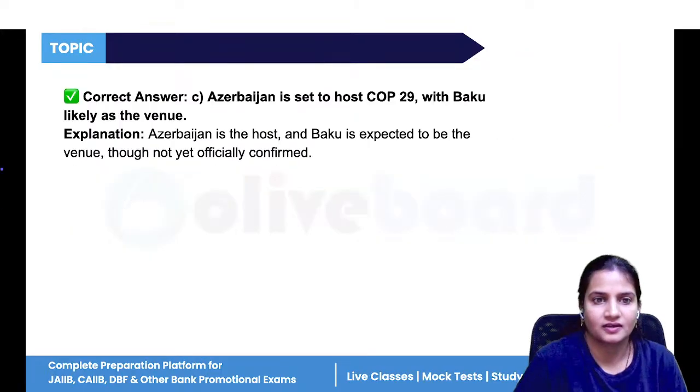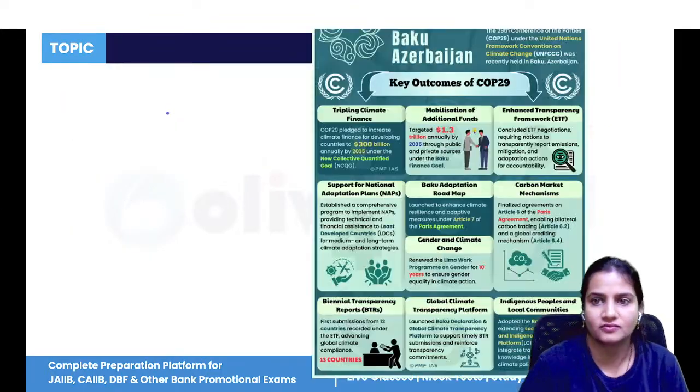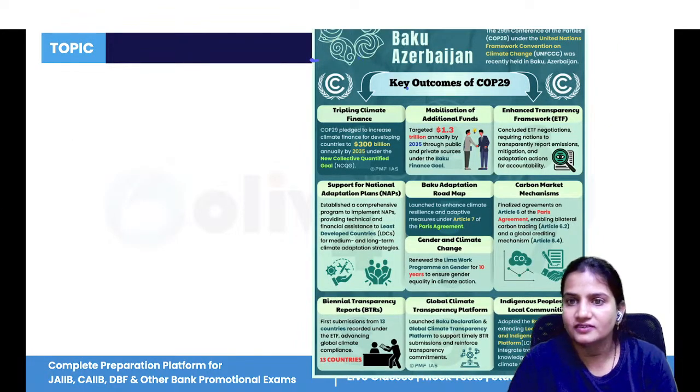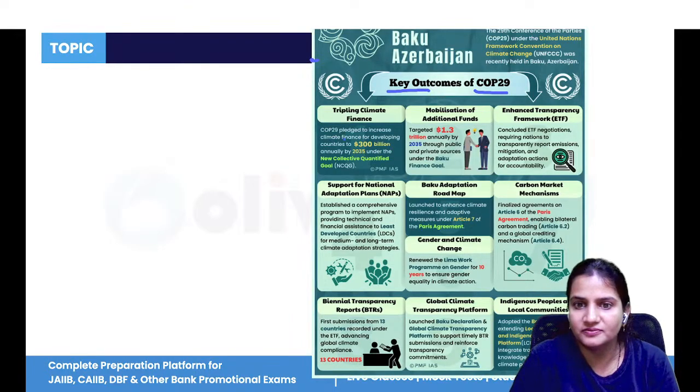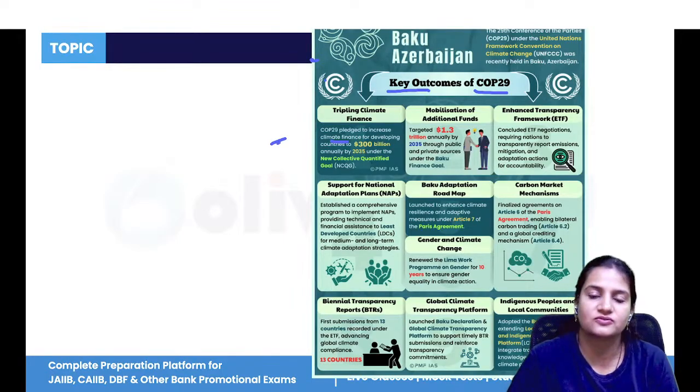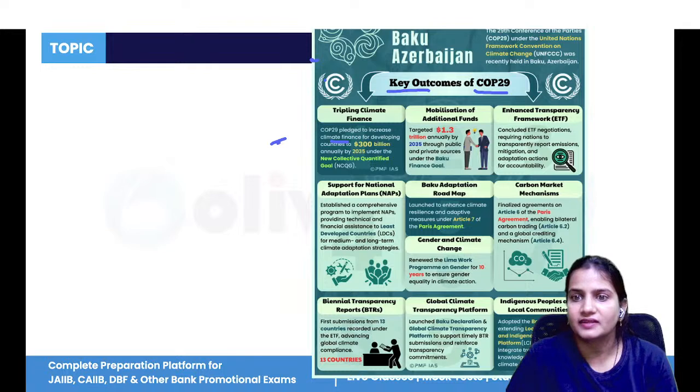Option C. So option C is the correct answer. Now, you can see what the key outcomes of COP29 are. It pledged to increase the climate finance. So we will provide more finance for climate change. Then it targeted $1.3 trillion in additional funds through public and private sources.